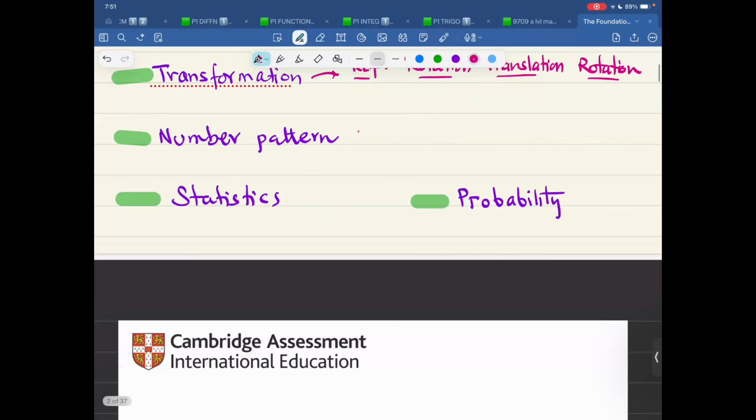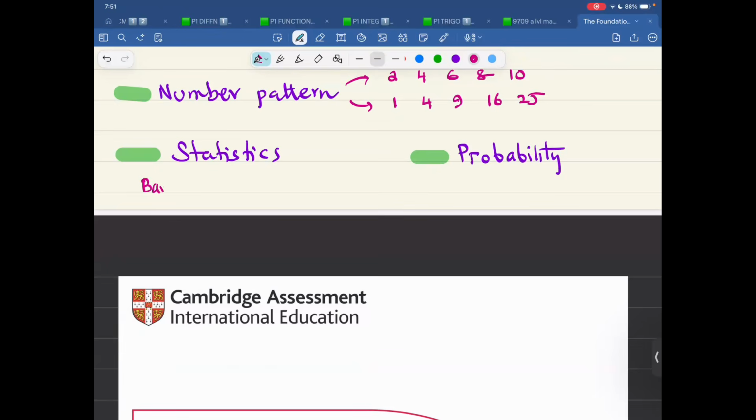Number pattern, we talk about a pattern in which the difference is constant: 2, 4, 6, 8, 10. Something like 1 square, 2 square, 3 square, 4 square, 5 square, and so on. So, different patterns, we talk about that.